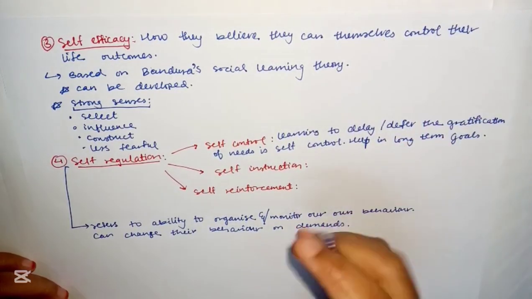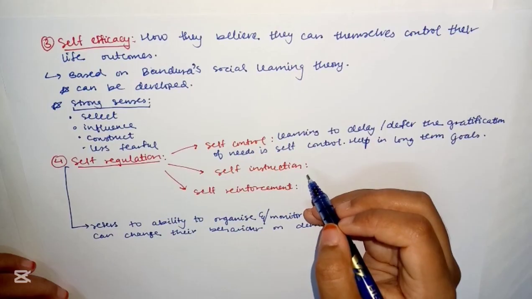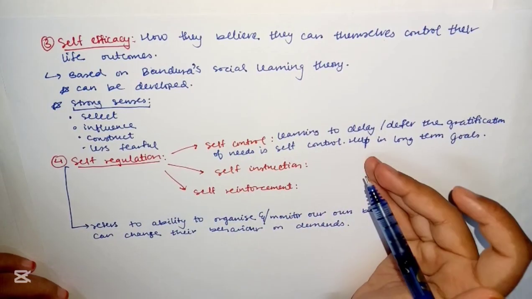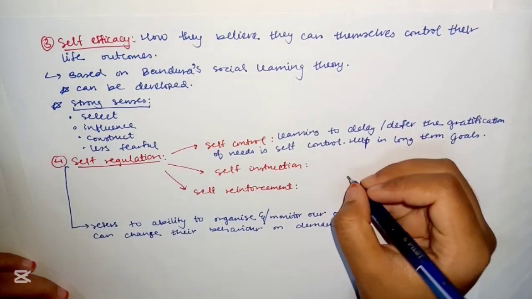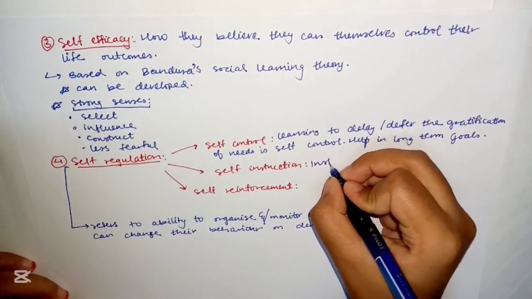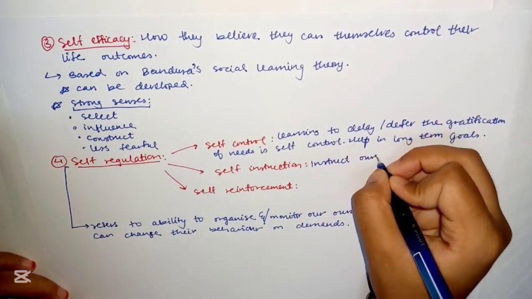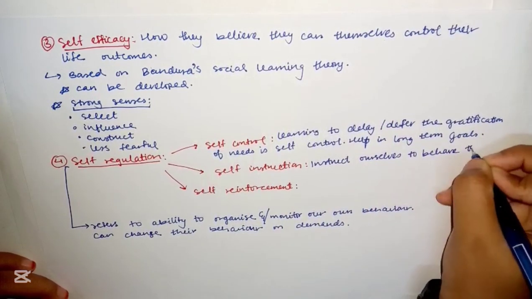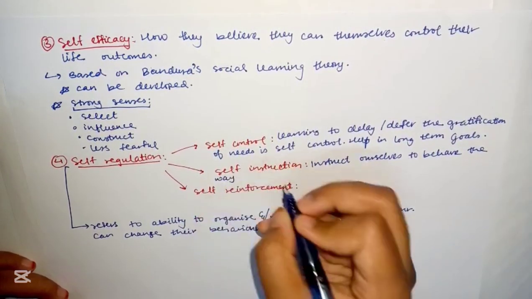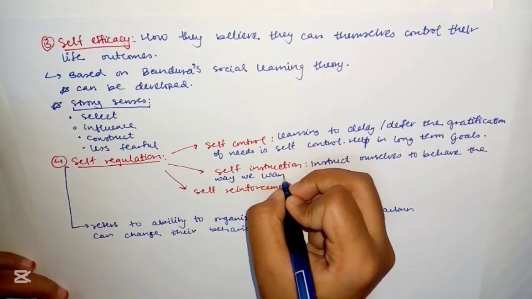Okay, self-instruction. Next one comes self-instruction. It is another important technique. We often instruct ourselves to do something and behave the way we want.